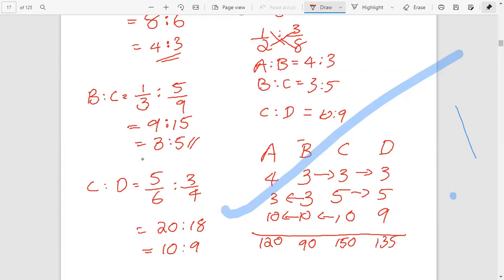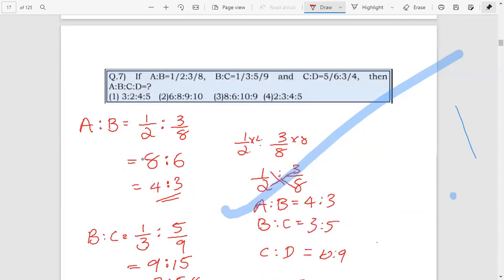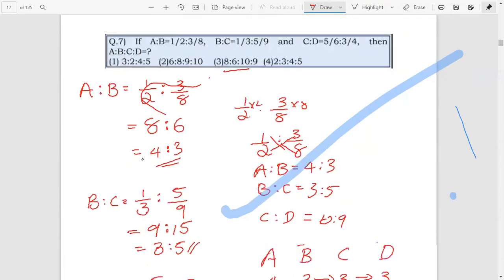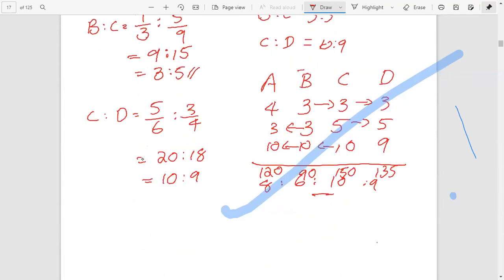But we got 8 is to 6 is to 10 is to 9. Okay, 10 is to 9. Here we got the answer. 8 is to 6 is to 10 is to 9. We can simplify it as normal method. 120, 90, 150 and 135.